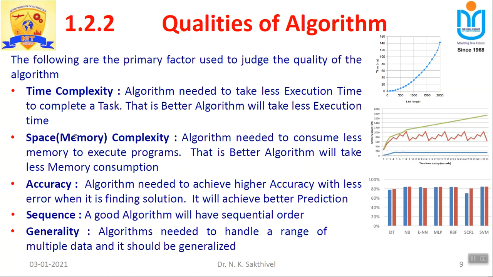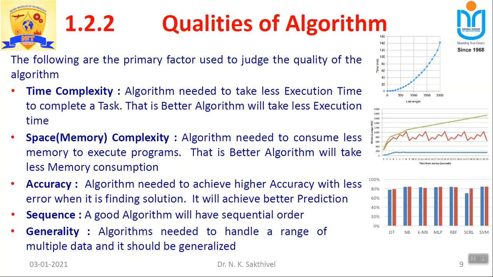At the same time, space complexity: when we develop an algorithm and a program, the program should be small in size, which means it consumes less memory. At the same time, it should give the highest accuracy as well as less time complexity. Then what about accuracy? That is the prediction or calculation accuracy, and the result should be 100% perfect. That's very important. So the qualities of algorithms are time complexity, space complexity, and accuracy.